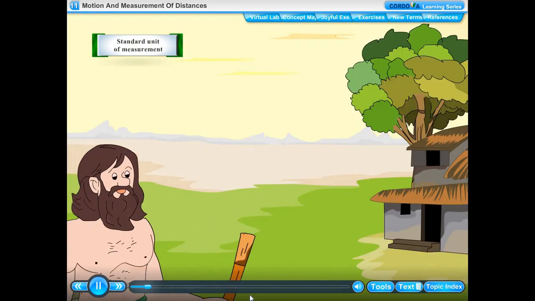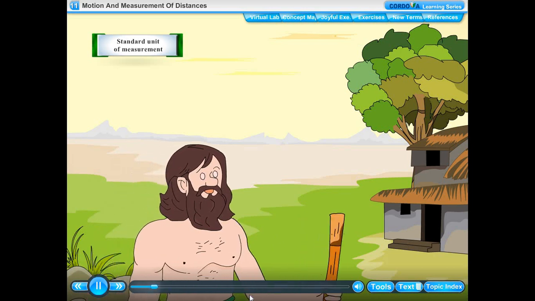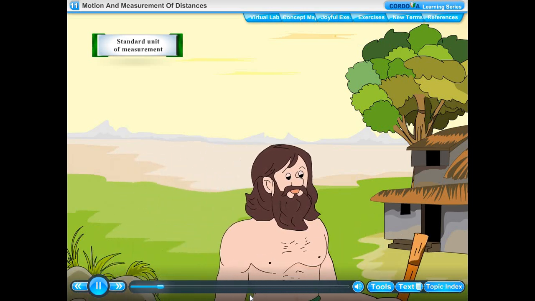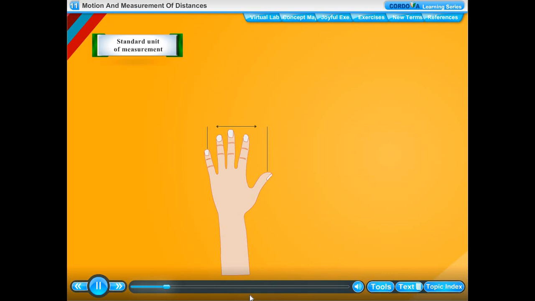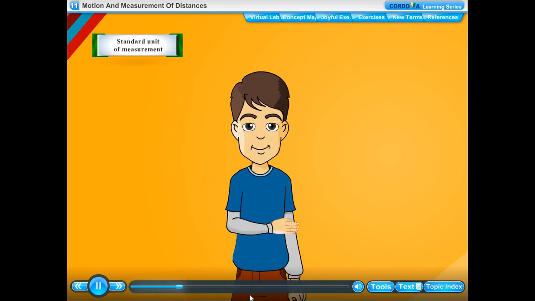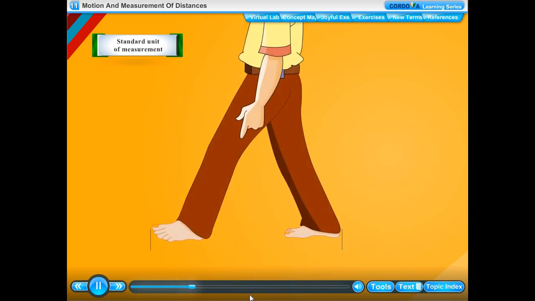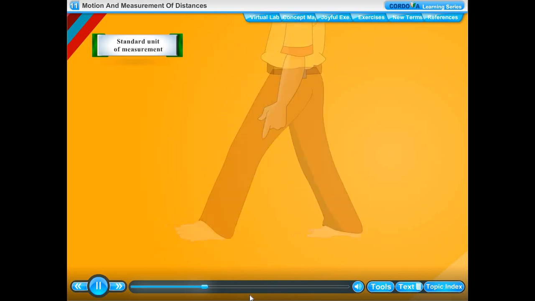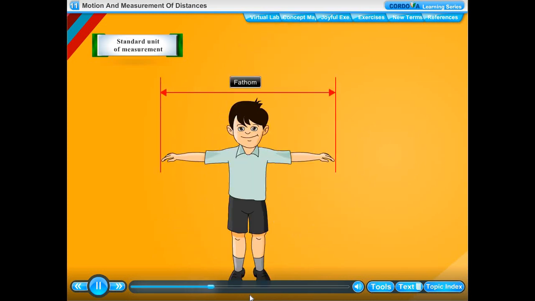In earlier times, people used different parts of the body to measure length. The length of an object was measured by using handspan, cubit, arm length, footstep called pace and foot, fathom, length of the outstretched arm as the unit to measure length.